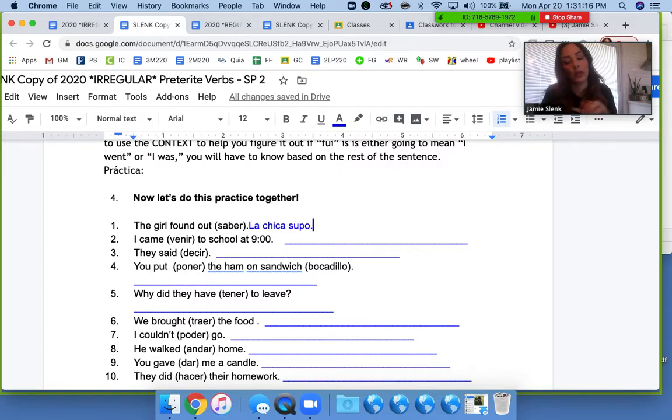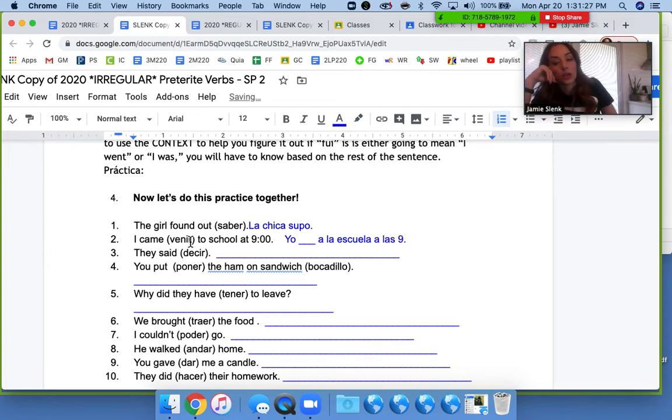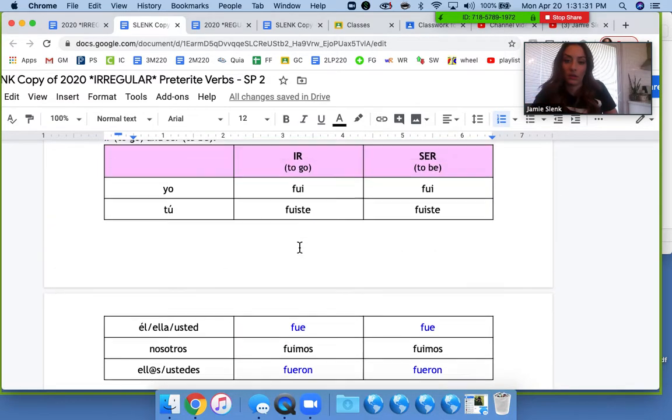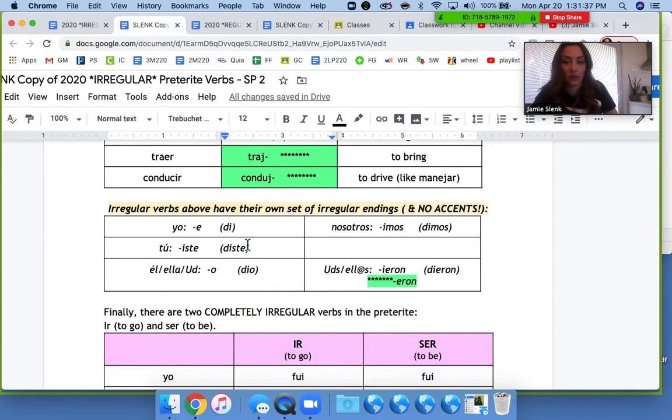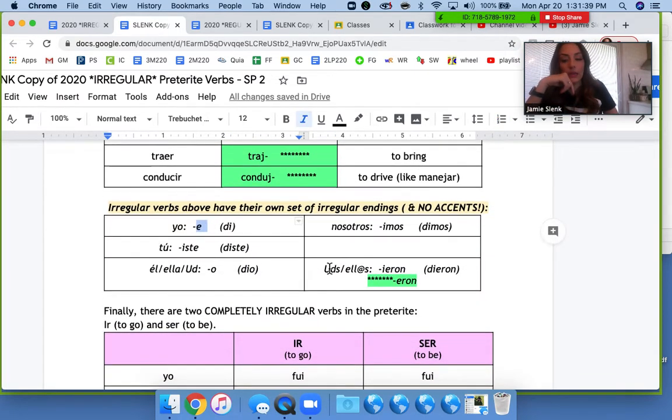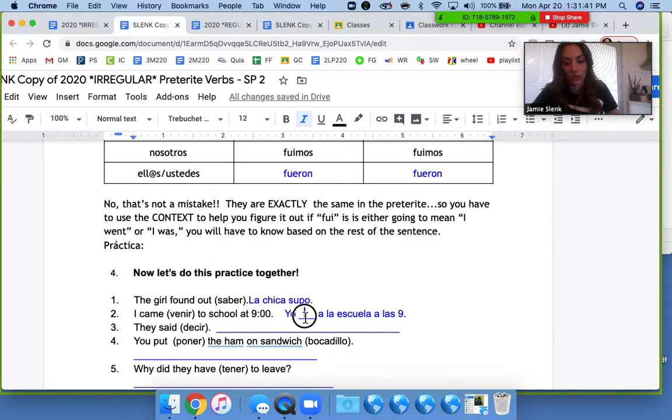I came to school at 9. Yo blank a la escuela a las 9. So I have venir as my verb, and it's yo form. So I'm going to go back up here to venir, and it's vin, and the ending for yo form is the letter E. So I get yo vine.